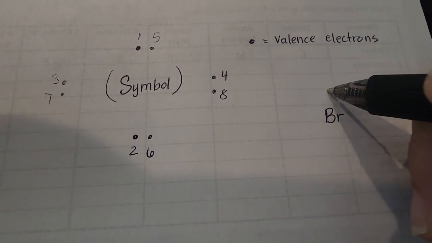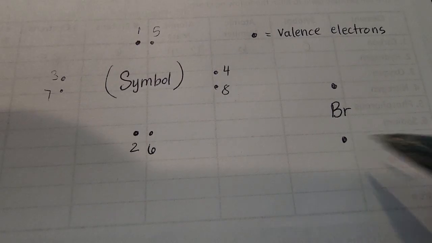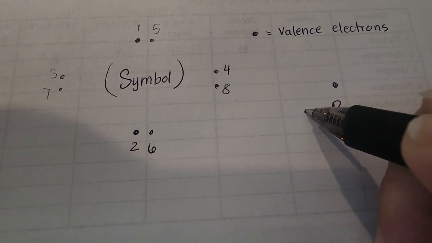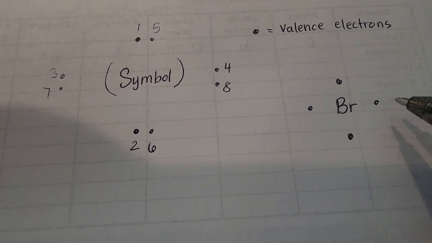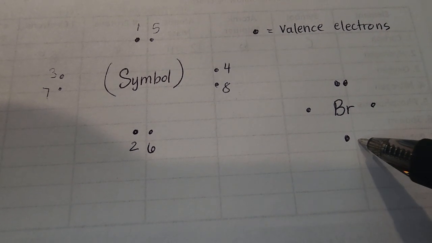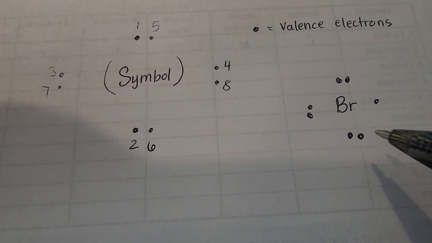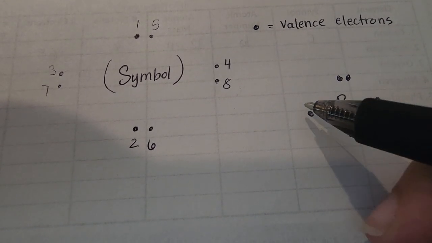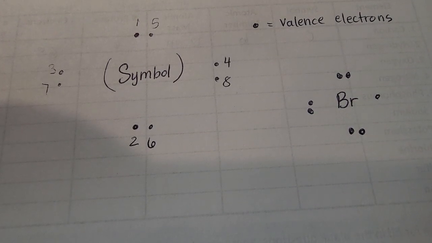So the first valence electron goes there, second one, third one, fourth one, like you're making a cross. Fifth one, sixth one, seventh one. So 1, 2, 3, 4, 5, 6, 7. That would be the dot diagram for bromine.